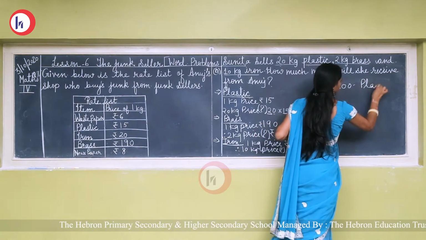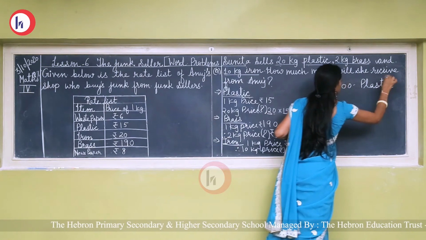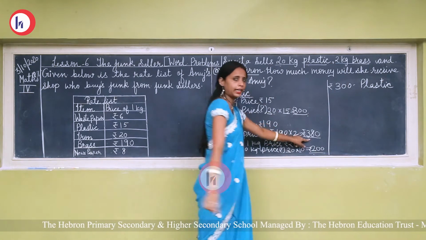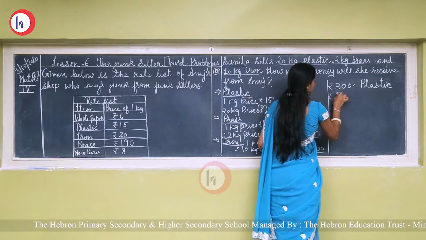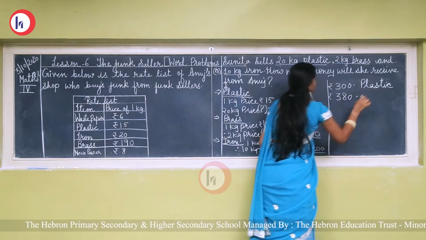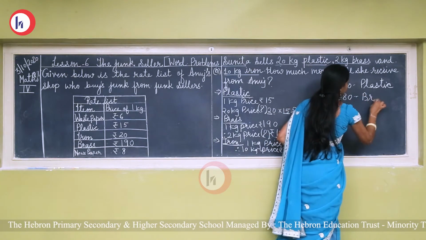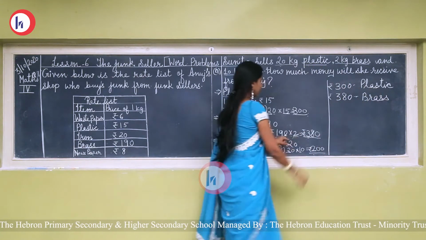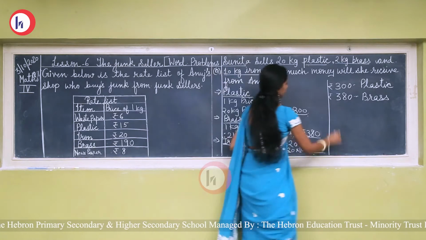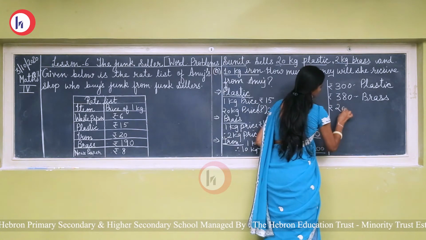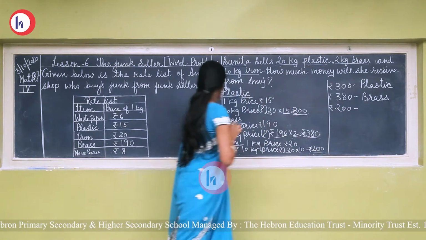Okay, then after this rupees 380, it is amount of brass. Then after 380 rupees 200, it is price of iron.